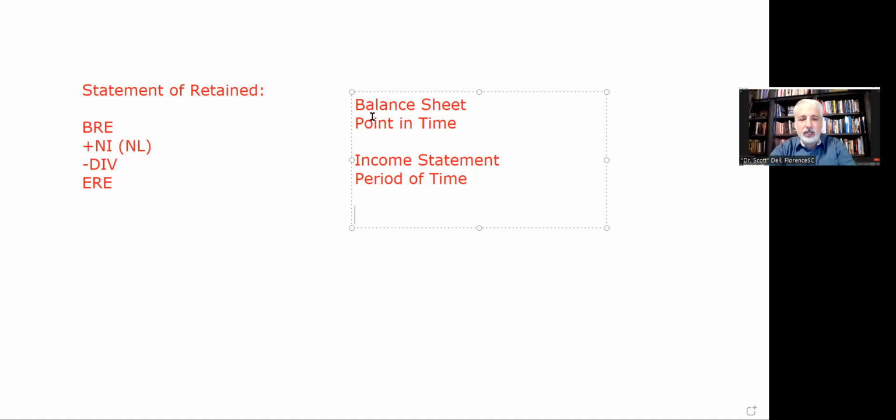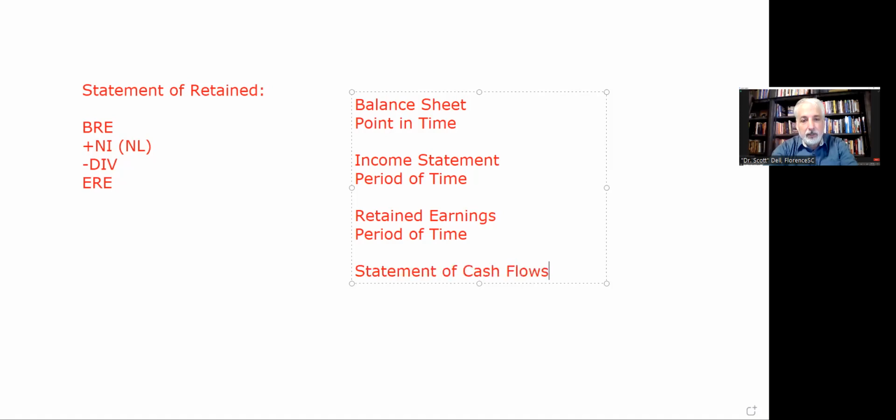If you look at our retained earnings statement on the left, take a guess. What do you think? Well, I've got beginning retained earnings and ending retained earnings, and I got stuff happening during the year. That is also a period of time. And the same thing for a statement of cash flows. I have my operating, investing, and financing cash flows. We get into that one of the last chapters in the book. And that is also a period of time. Getting cash, transactions affecting operations, investing and financing, and at the end. So that's an important point to be aware of, what it means by a point in time versus